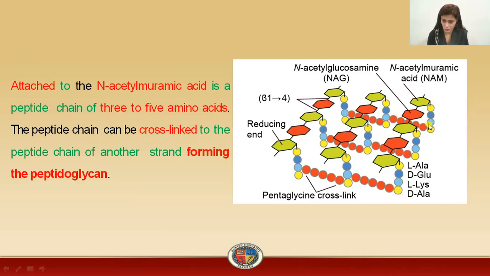This is another amino acid chain. Both these chains of the different glycan chains are connected to one another by a third amino acid chain that is represented in the red color.